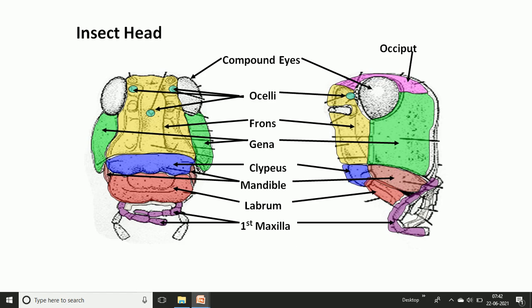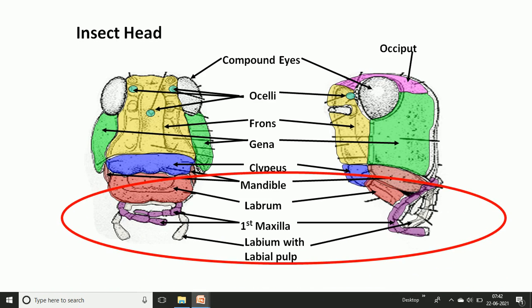Then the fourth part of the mouth parts of the insect is the labium. The labium also bears a palp, and sometimes it is also called the second maxilla. We can look at the pictures. This is the maxillary part, and this whole oval region is anchored to the mouth area.